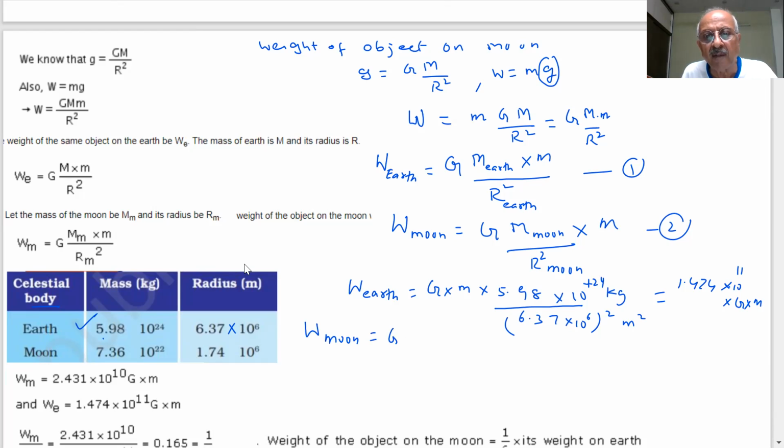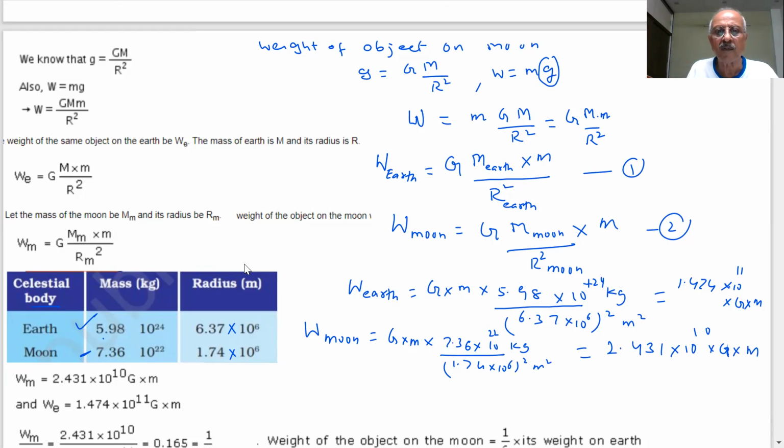Weight on moon: G and M are constant. What is the mass of the moon? 7.36 into 10 power 22 kilogram, divided by the radius of the moon, 1.74 into 10 power 6, the square. Now if you calculate this value, how much is it coming? 2.431 into 10 power 10 into G into M.